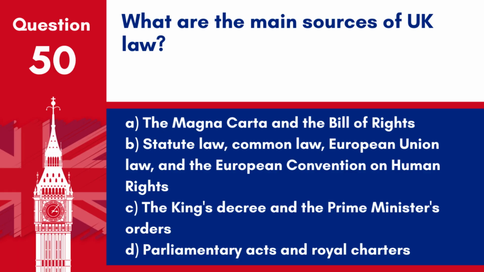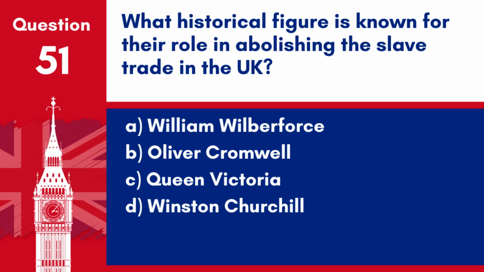C. The King's Decree and the Prime Minister's orders. D. Parliamentary Acts and Royal Charters. Answer: B. Statute law, common law, European Union law, and the European Convention on Human Rights. These are the main sources of UK law. Question 51. What historical figure is known for their role in abolishing the slave trade in the UK? A. William Wilberforce. B. Oliver Cromwell. C. Queen Victoria. D. Winston Churchill.